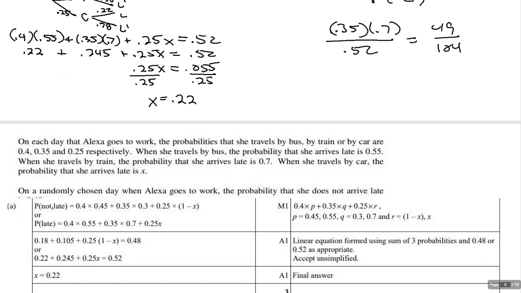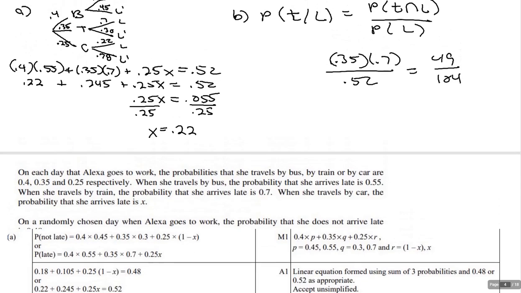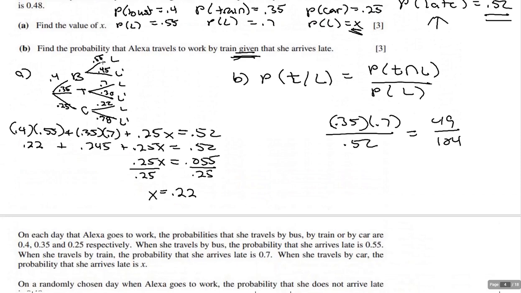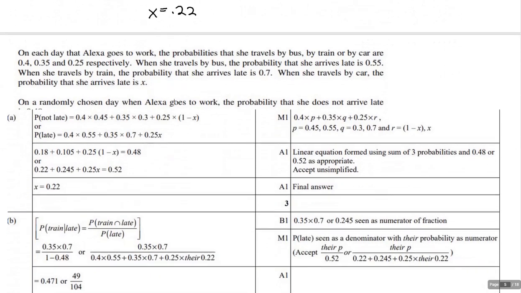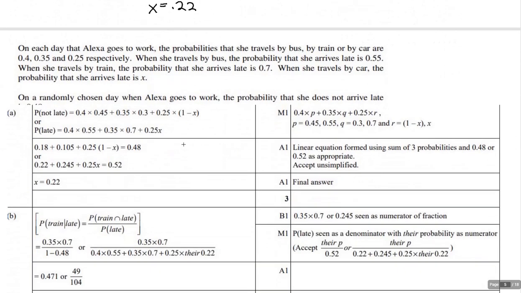You can either use not late or late. So basically what they're saying is, if you kind of set it up right, but you screw up when picking the probabilities of late or not late, you could get a method point. And then you form this linear equation using the sum of three probabilities, and 0.48 or 0.52 is appropriate.